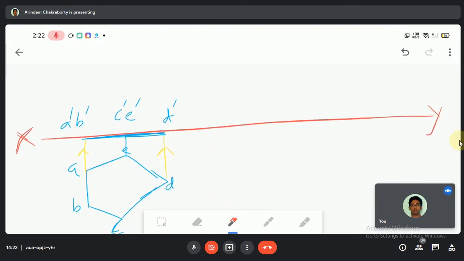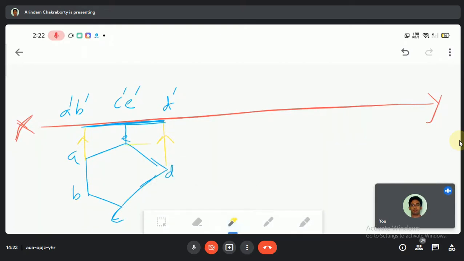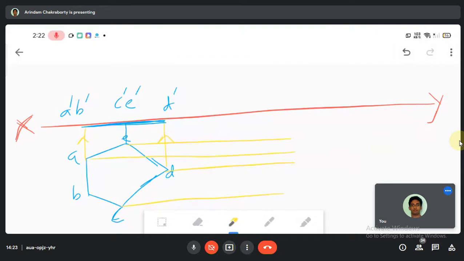Since I did this, let me extend some line arbitrarily. I'll extend this line arbitrarily, don't worry. Let me extend the line till this one.